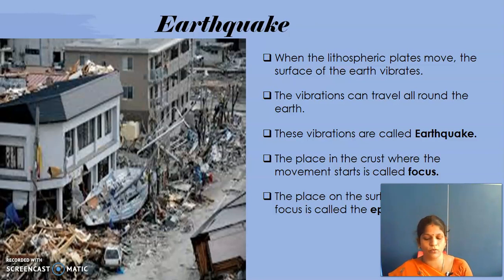Earthquake hits Bhuj. Then they are asking some questions, an activity down there. Read it and do it. And also you should write in the CW, earthquake preparedness. Where to take shelter during an earthquake.